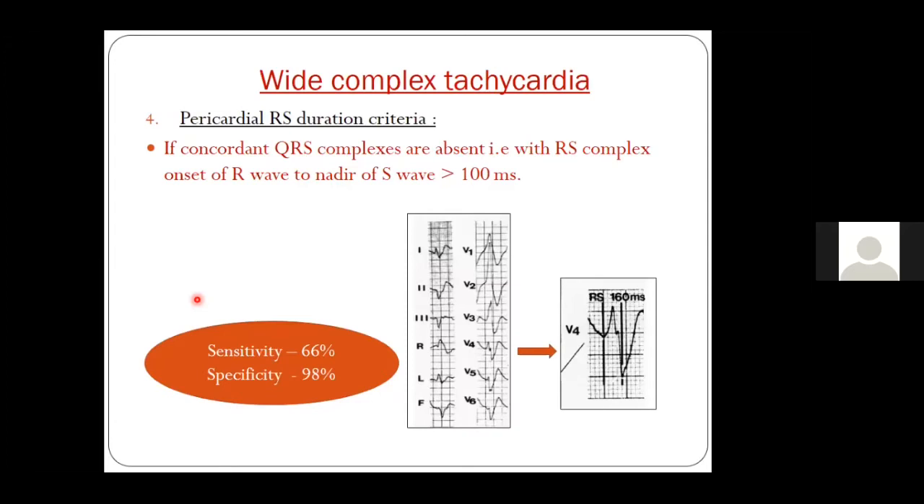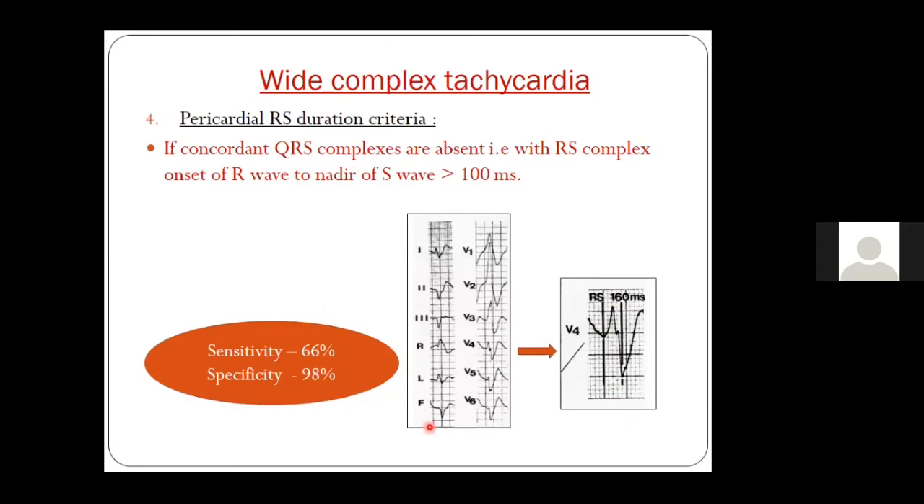So when you have an RS pattern, you can see in this ECG, my cursor is showing, the patient has an R and S pattern. Then from the beginning of R to the nadir of S, if the duration is more than 100 milliseconds, the chances of VT are very high. 98% of the time it is a VT, and the sensitivity is also 66%.